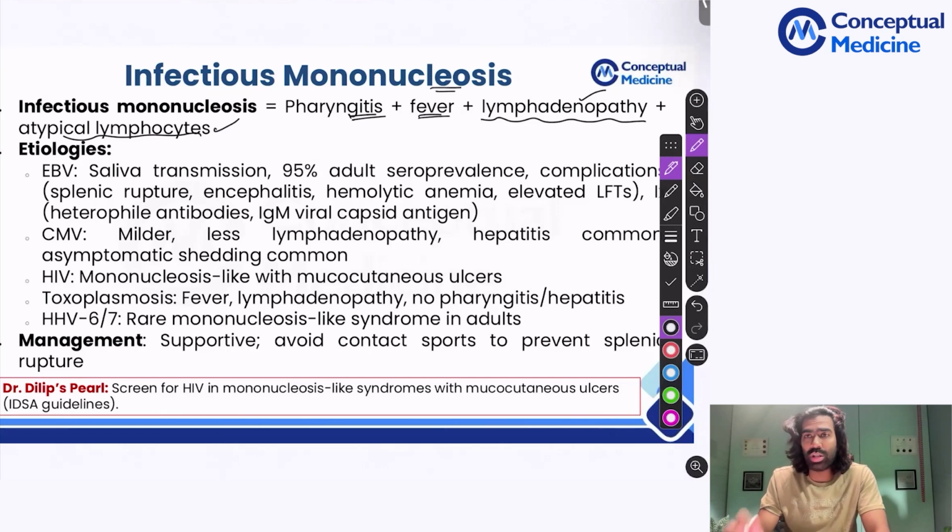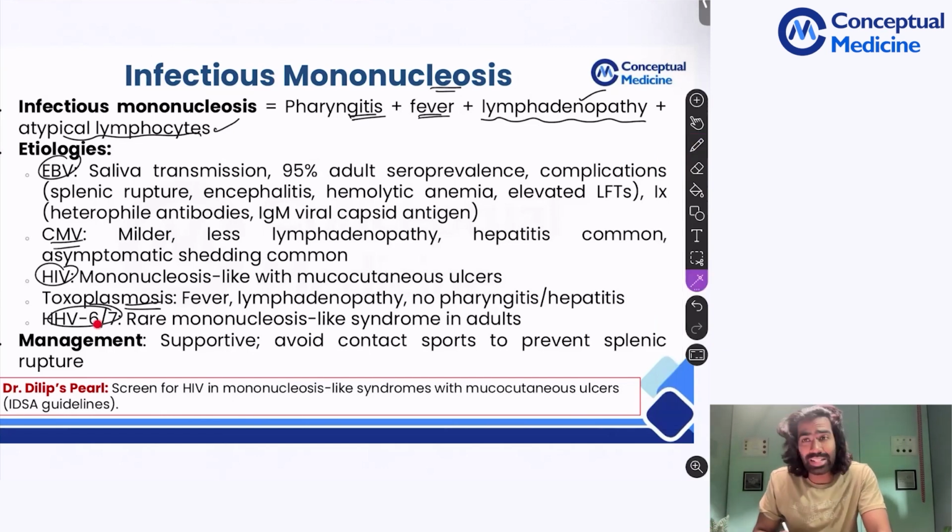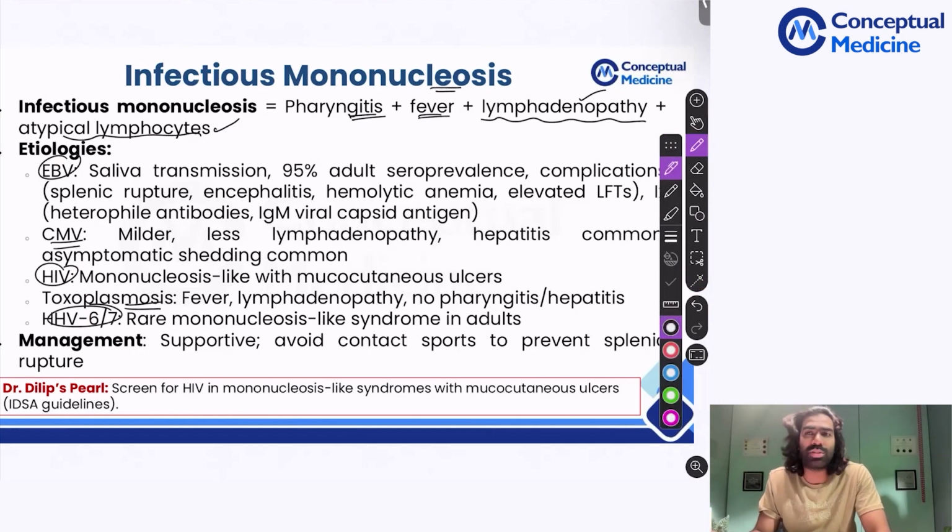People always think it's only about Epstein-Barr virus, but it's not only about Epstein-Barr virus. Even cytomegalovirus, sometimes HIV, toxoplasmosis, HHV6 and 7, all of them can result in an infectious mononucleosis-like syndrome. It's all about having atypical lymphocytes with lymphadenopathy along with fever and pharyngitis. That is basically an IM-like syndrome, and all of these viruses can produce it. There are even some bacteria that can produce an IM-like syndrome, even though that's not going to be common.